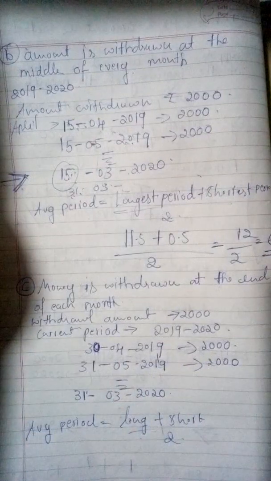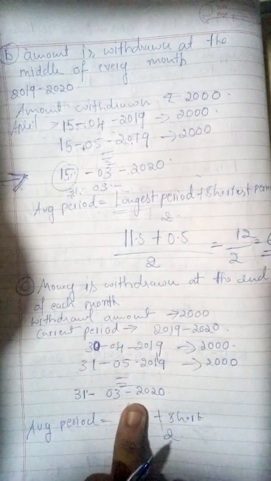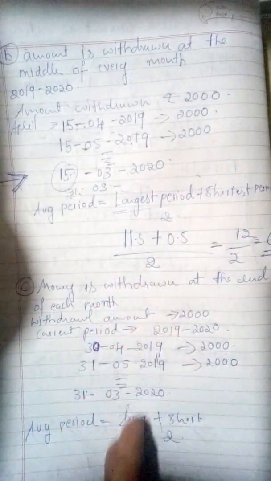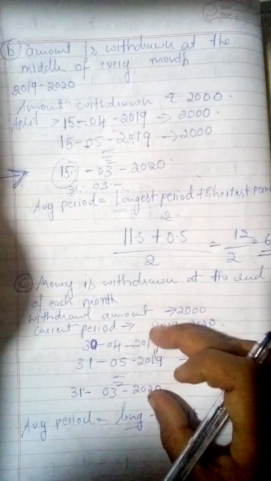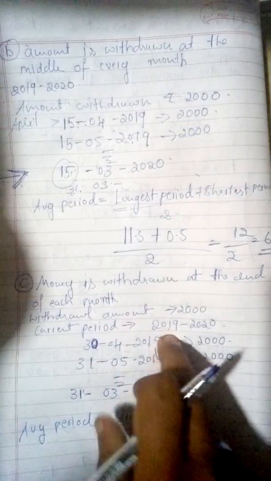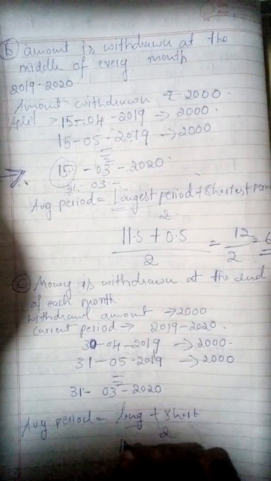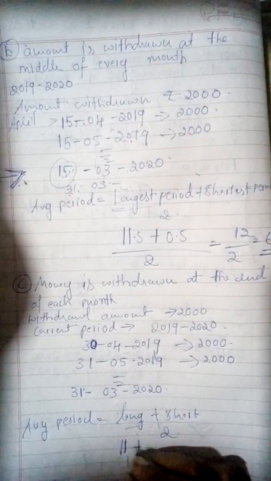Now, the longest period is how many months? Here only 11 months are remaining, because at the end of the year we are doing it. From 30 April to 31st March 2020 the longest period is 11 months.